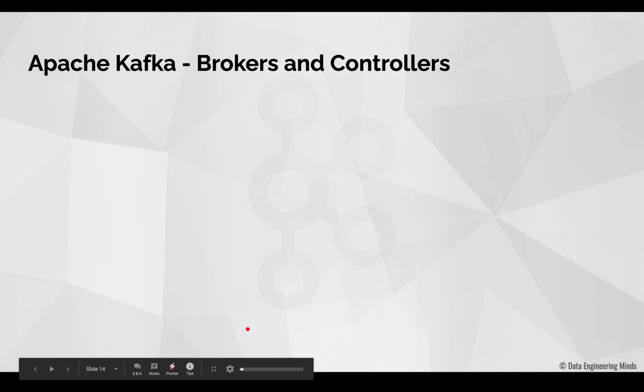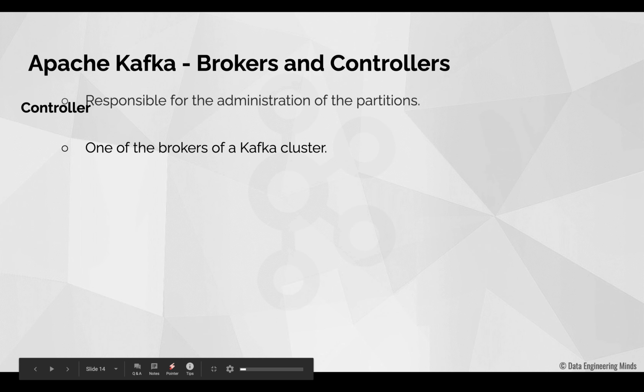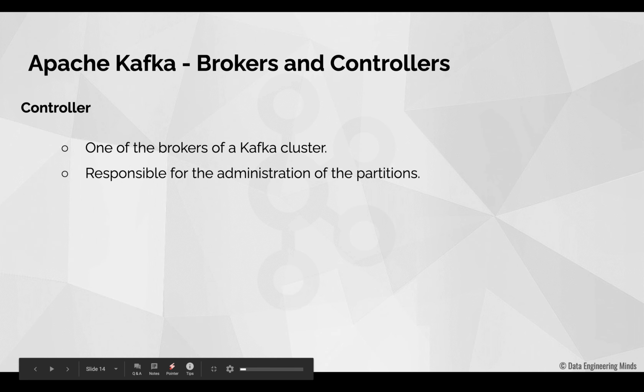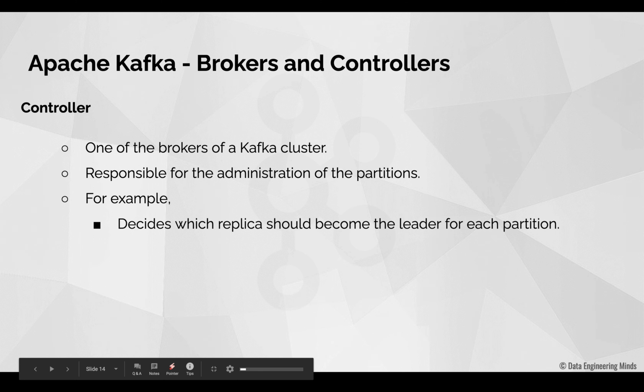Next, controllers. In every Kafka cluster, one of the brokers will be a controller. So what is actually a controller? Controllers are responsible for the partition administration. For example, assume that a partition has 3 copies, that is 3 replicas. Then the controller decides among these 3 replicas which replica should be the leader for that partition. Also, if this leader replica gets lost because of a possible broker failure, then the controller decides among the remaining 2 replicas which replica should be elected as the new leader.